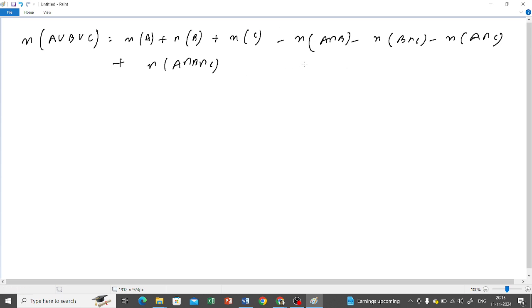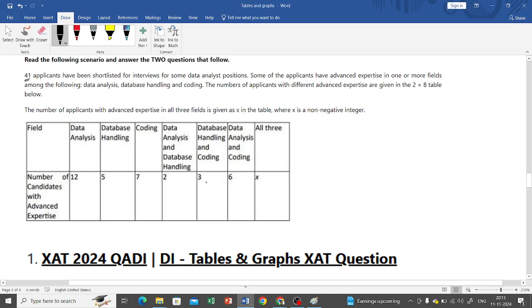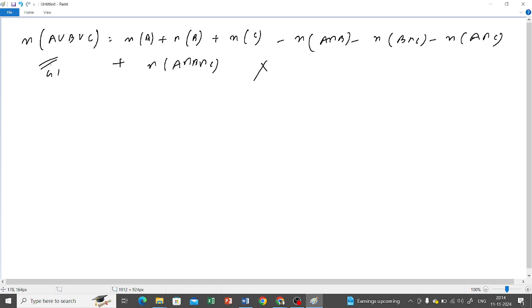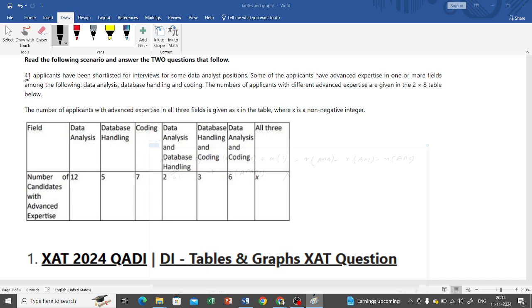এইটা implement করাটা হচ্ছে সবথেকে কমন এখানে। Okay, where you will take n of A union B union C as 41, but this is a complete blunder, because here it has not been said that 41 people is covered up in all these things. I mean, there are people who actually do not fall in any of this category. তাই জন্য আমি এই জিনিসটা করতে পারবো না। I cannot use A union B union C. If all the people were covered up in all these numbers, then I could have done n of A union B union C as 41. Okay, but it is not the case.